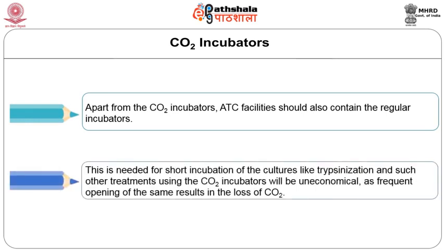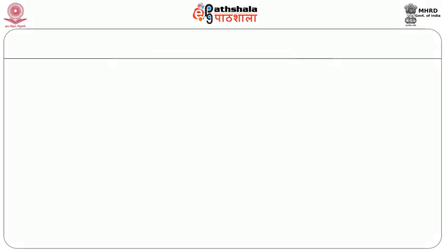These are needed for short incubations of cultures like trypsinized cells and other such treatments, for which using the CO2 incubators may be uneconomical, as every time we open these incubators there can be loss of carbon dioxide gas. The next requirement in an ATC facility is the air conditioner.